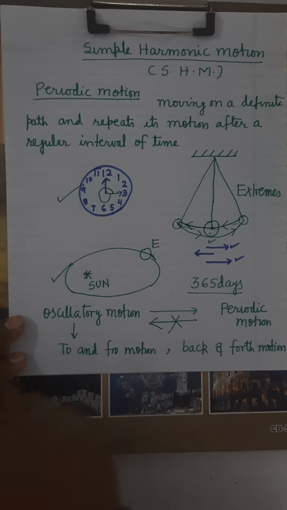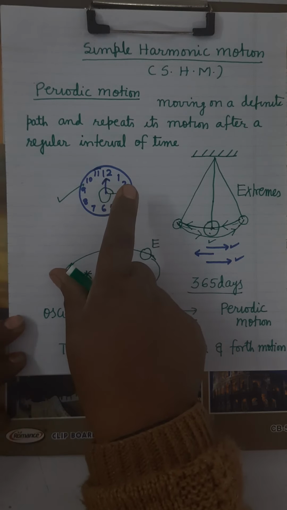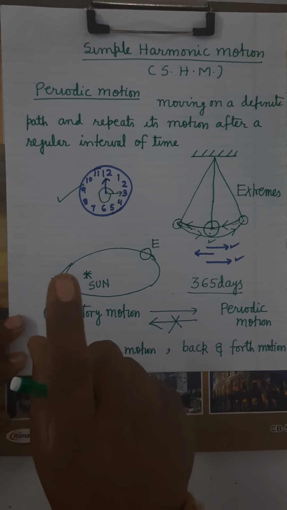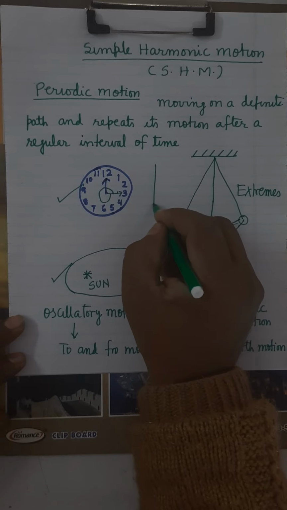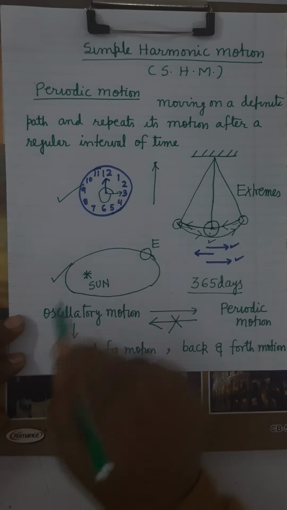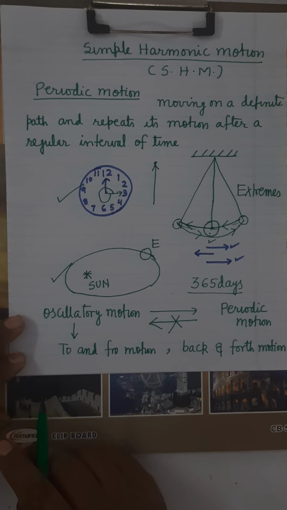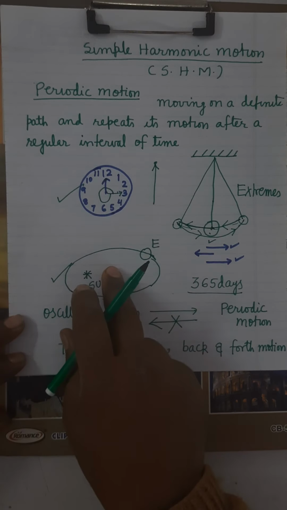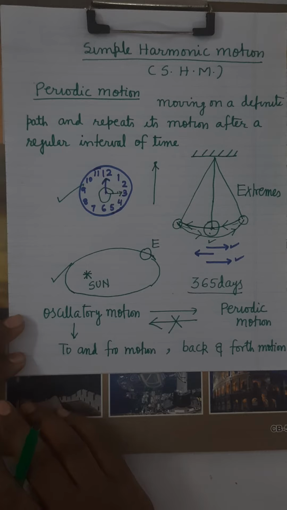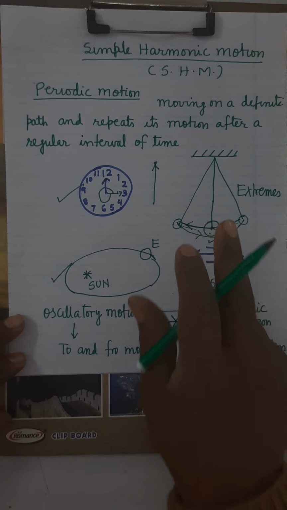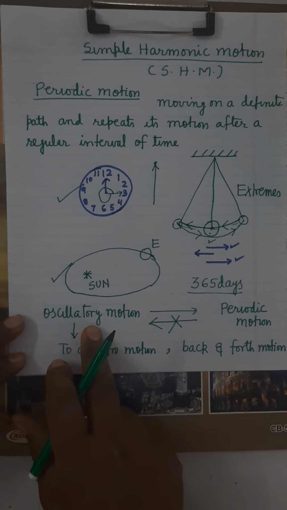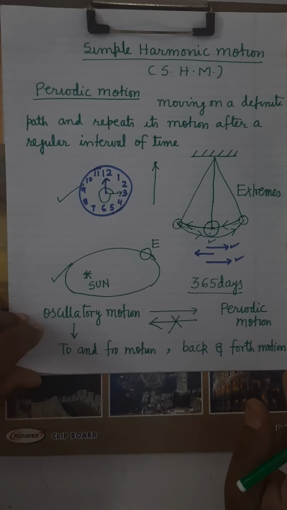It is clear? Here, the motion of the tip of the needles of the clock. What is the tip? This is the needle, this is the tip. The tip of the needles of the clock is not a to and fro motion about some mean position. It is clear? It is a rotational motion. So, these are periodic but not oscillatory. But this is an oscillatory motion as well as periodic. So, all periodic motions need not be oscillatory, पर सभी oscillatory motions will be periodic.